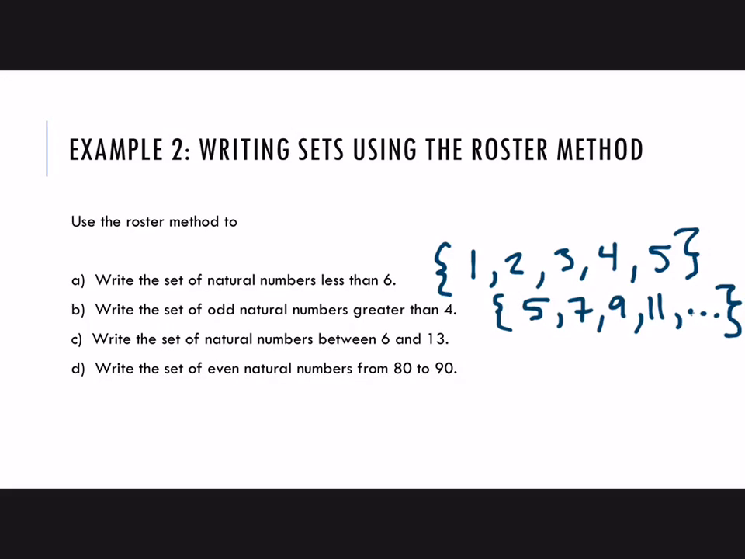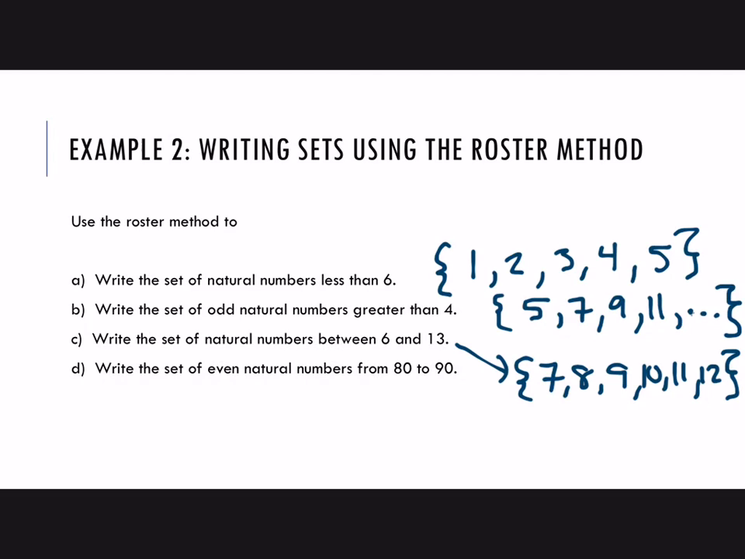The set of natural numbers between 6 and 13. Okay, so between does not mean including. So if you put a 6 and a 13 in this set, that's incorrect. Between 6 and 13 would be 7, 8, 9, 10, 11, and 12.